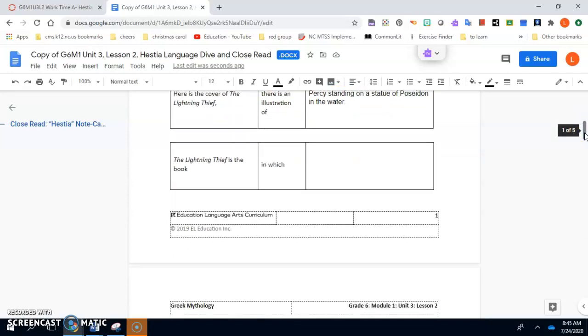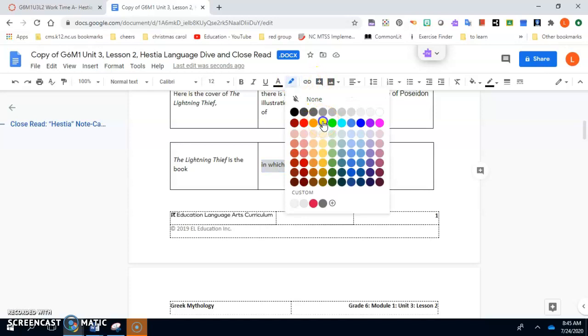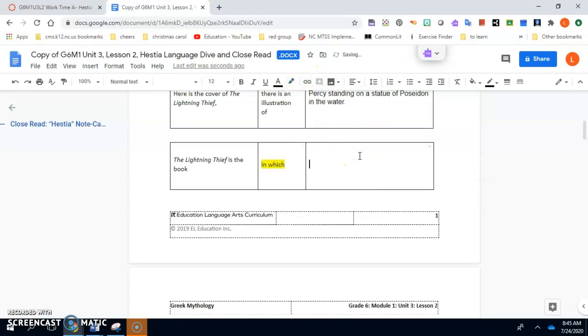It says, The Lightning Thief is the book in which. So in which means we want more information about the topic that they already have. So, what is the Lightning Thief about? Type the answer that you think best fits.